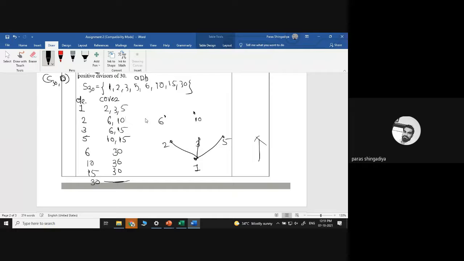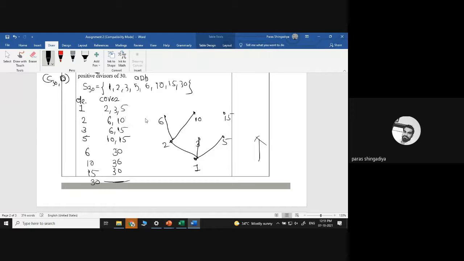There is a 10 and there is a 15. Clear? The place of 6, 10, 15 should be above, compared to the place of 2, 3, 5. Okay, so 6 and 10 are the cover elements of 2. So connect 2 with 6 and 2 with 10.